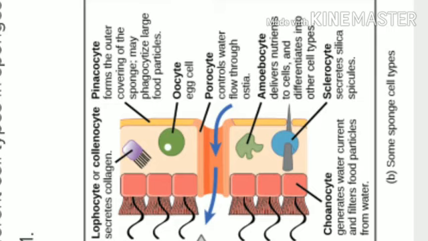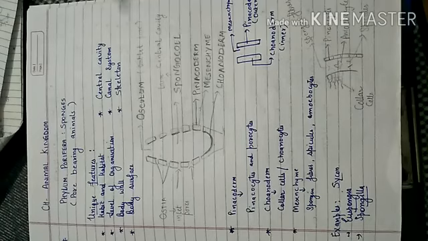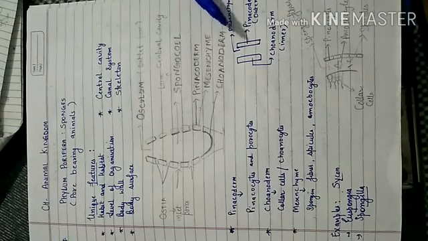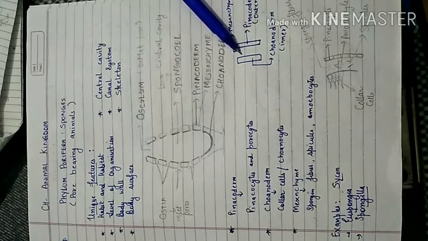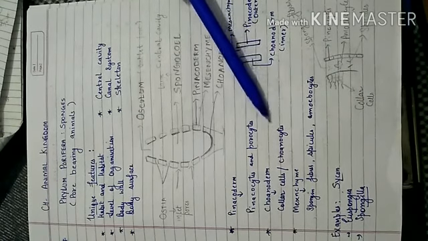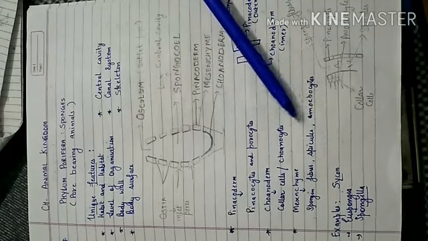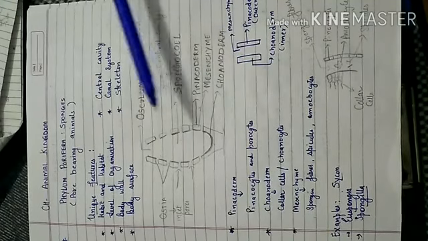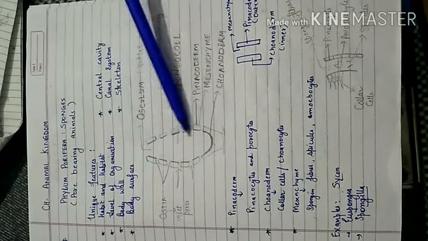Then another one is the amoebocytes. Amoebocytes are the cells present in the gelatinous material, and these amoebocytes deliver the nutrients to the cells. So this is the role of the mesenchyme. The mesenchyme makes the endoskeleton of the body of the sponge.